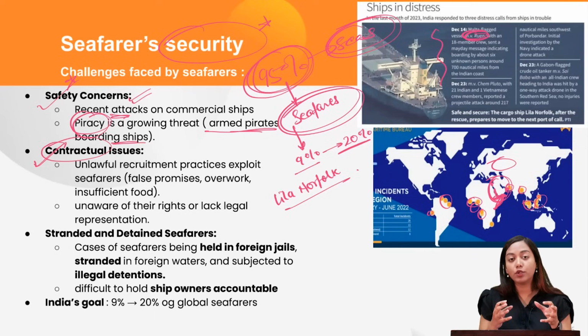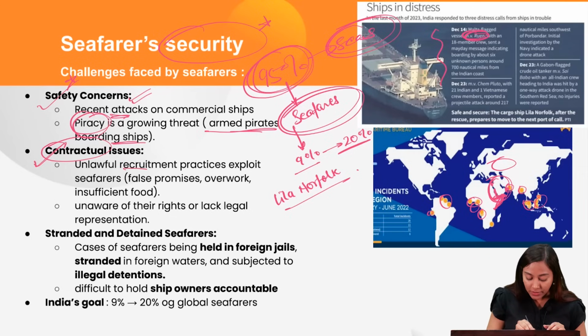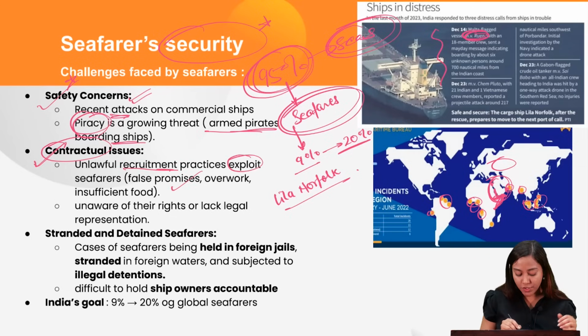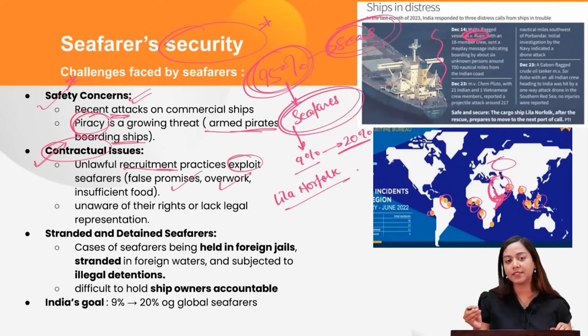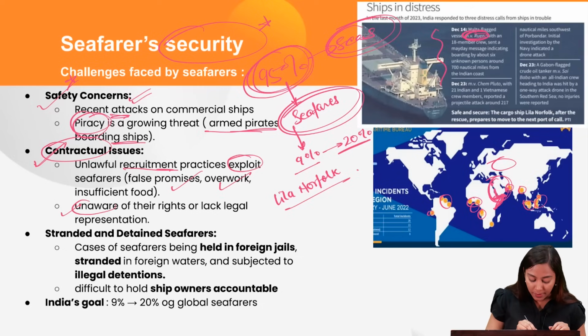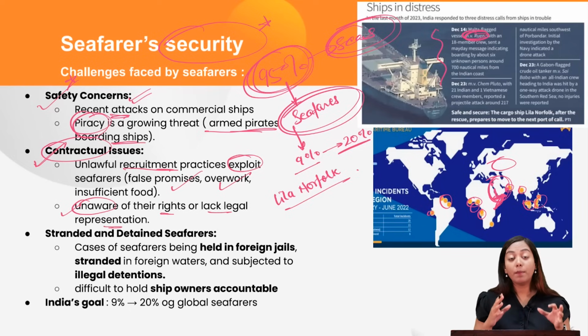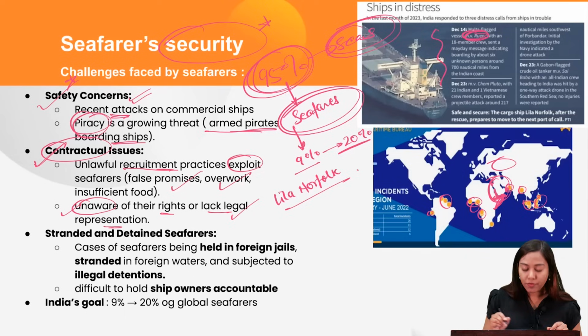There are issues related to their job security, their contractual security. So unlawful recruitment practices exploit them. For example, having false promises, getting them overworked, not providing them sufficient things, for example, food and other safety things. Then most of them are unaware of their rights or lack legal representation. So therefore, many a times they are misled. Many a times they are caught up in cases where they are particularly innocent. That is because of lack of awareness.